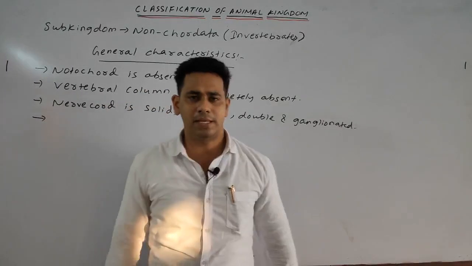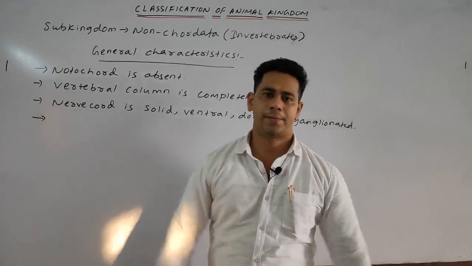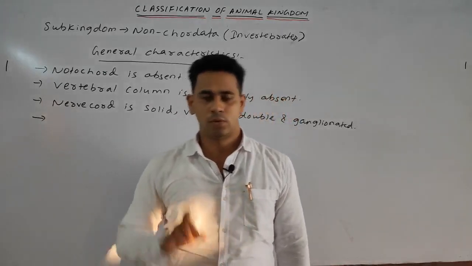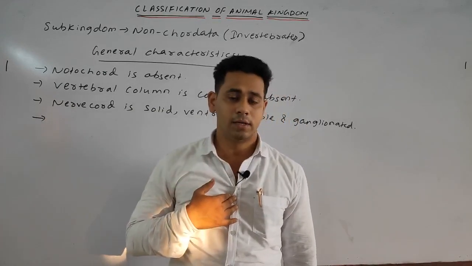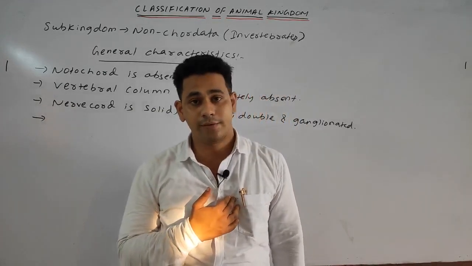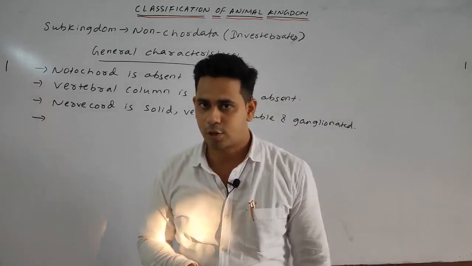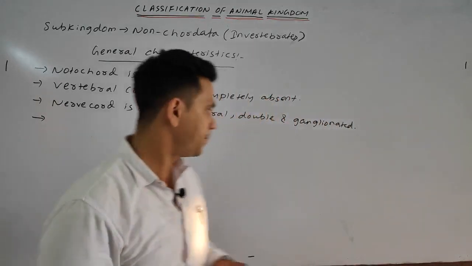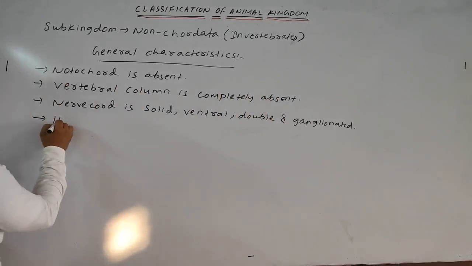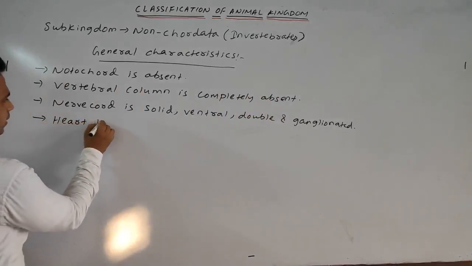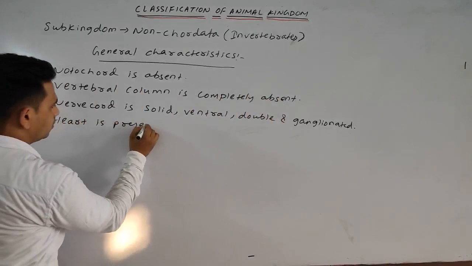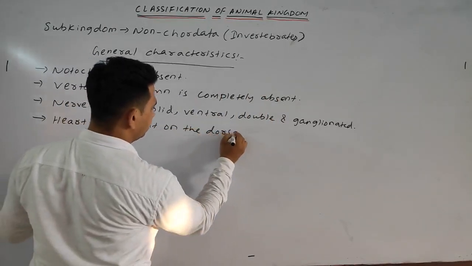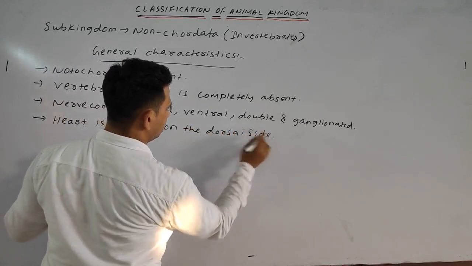Next, heart is basically present on the dorsal side. Students, on which side is our heart present? Dorsal side or ventral side? Yes, our heart is present on the ventral side, but in the case of the non-chordata, the heart, if present, is present on the dorsal side.